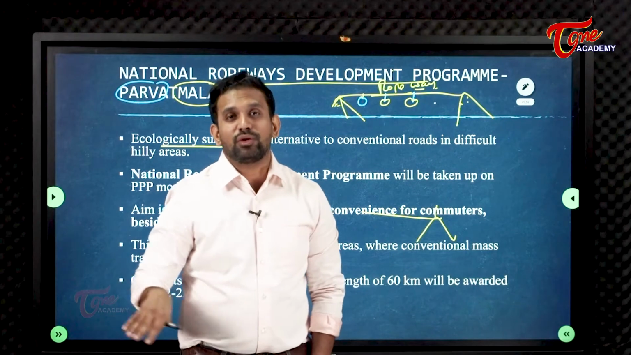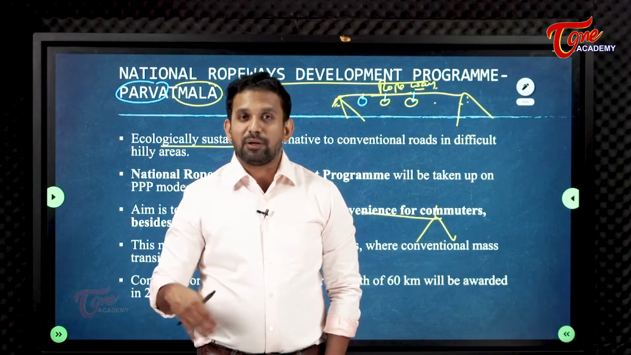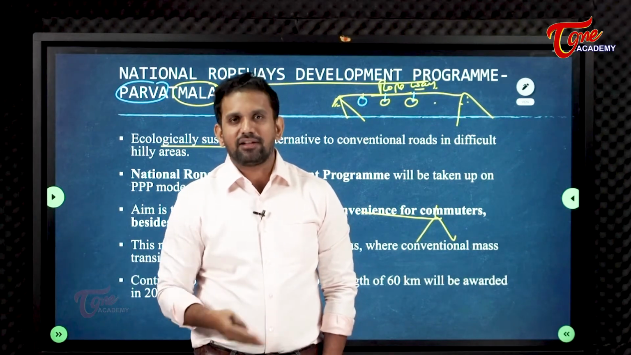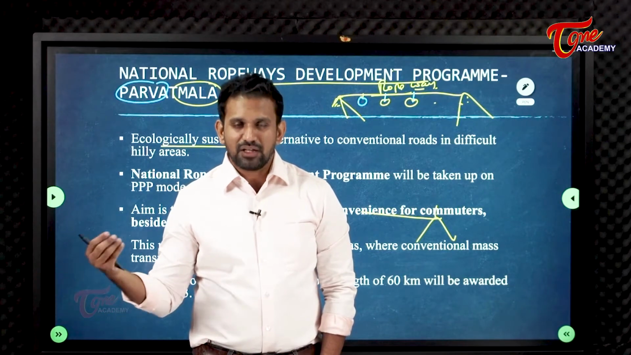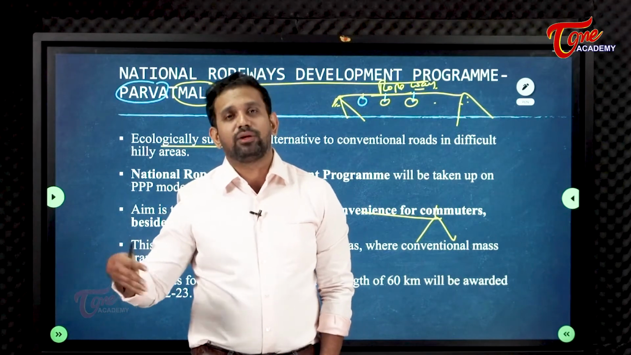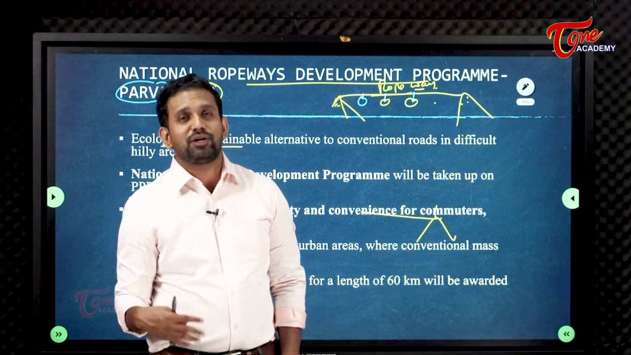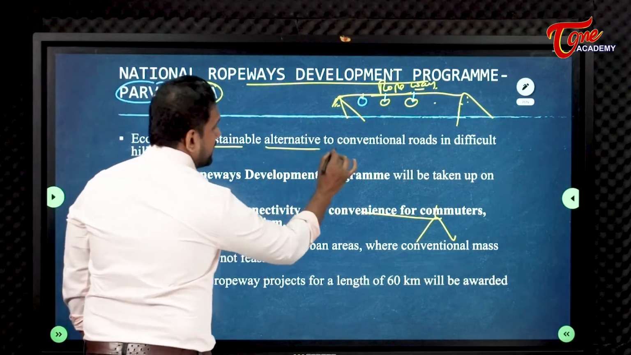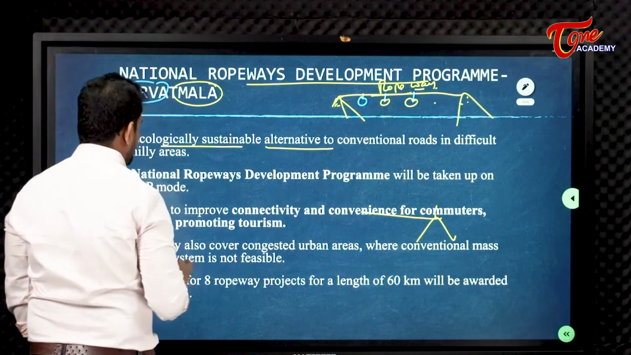On that road, the vehicles will run, then petrol and diesel, then CO2 emissions, and the air pollution levels will increase day by day. With the help of ropeways, there is no chance people will use petrol, diesel, etc. So it is an ecologically sustainable alternative to conventional roads.